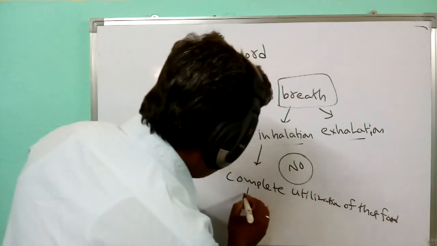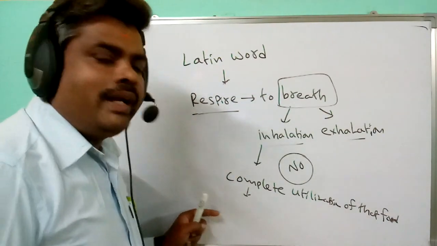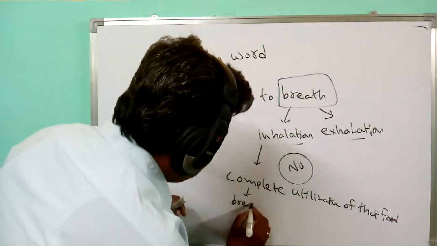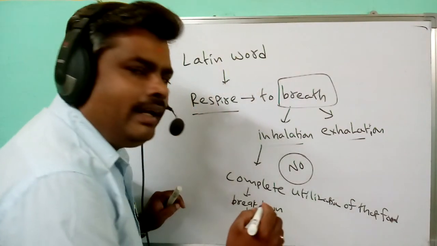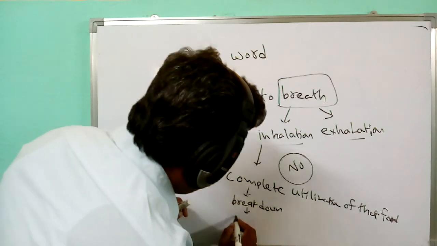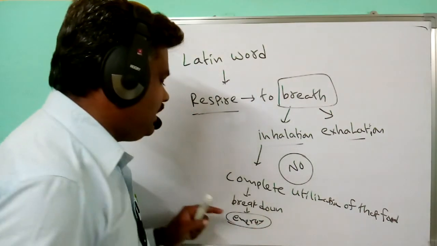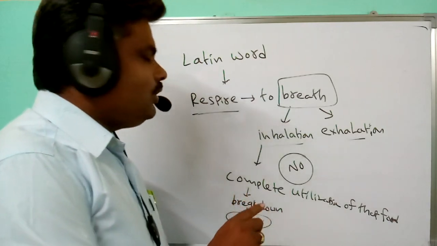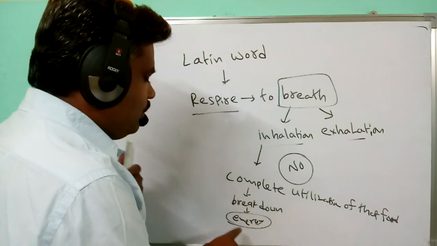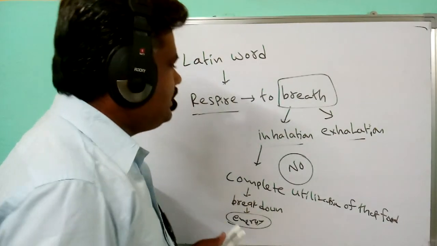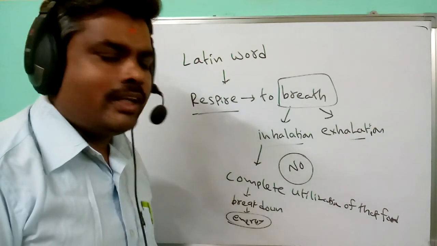When food material is completely utilized, the nutrients are broken down and the energy is released from these nutrients. This energy is utilized in the organism. So the complete process from inhalation to breakdown of the nutrients is what we call respiration.